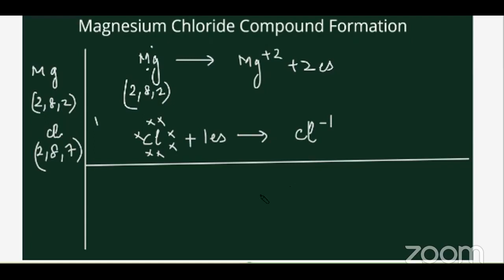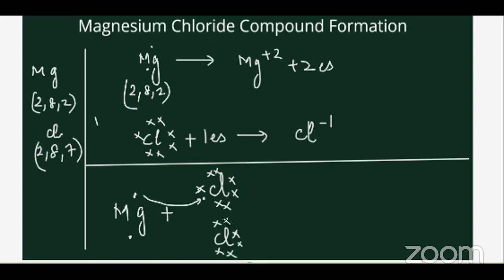Now it's very important. Mg has 2 electrons to give, correct? So if 1 chlorine comes, it has only 1 space to accommodate this electron of magnesium. So 1 more electron of magnesium is left out. So the second chlorine will come near it. So 2 chlorine atoms will each share 1 electron of magnesium, coming to accept the electrons given out by magnesium.